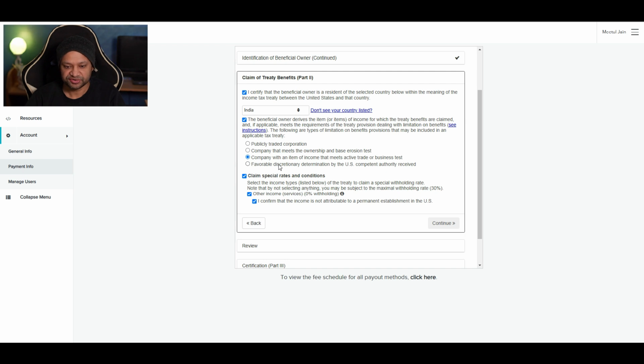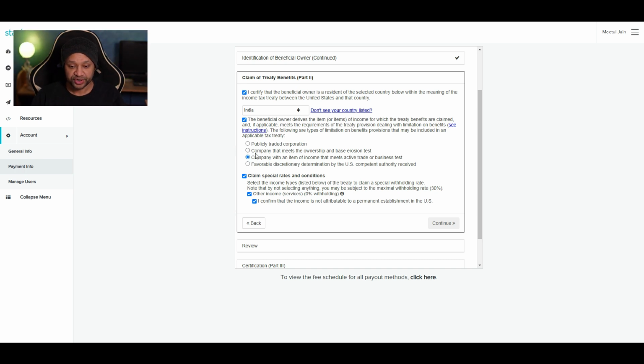And then it presents us with four options on why we are entitled for this benefit. Which one of these four are you? So first is the publicly traded corporation, that is public limited company. We are not that. The last one is a special case. We are not that either. And people often get confused between these two. So I will explain what these are one by one.